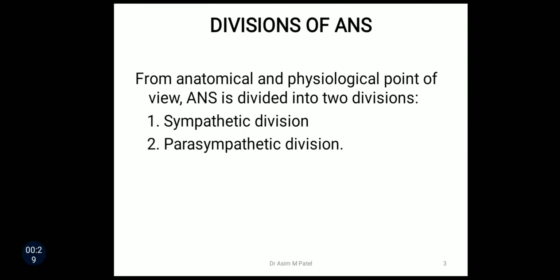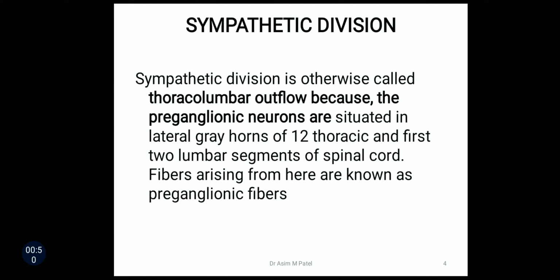There are two divisions of autonomic nervous system, both from anatomical and physiological point of view. Anatomically, the autonomic nervous system is divided into two divisions. One is sympathetic division and second one is parasympathetic division. First one is about sympathetic division.